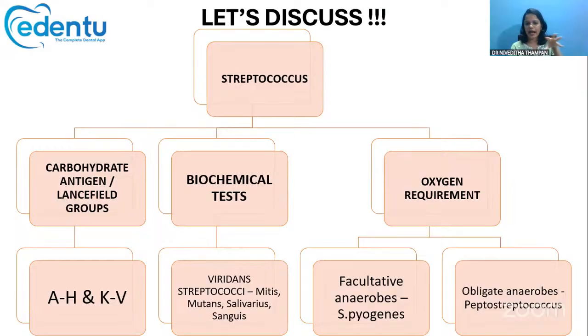Okay, excluding I and J, all the alphabets are there, from A till V. So that's called the Lancefield grouping. Then for Lancefield group A alone, there is a further subclassification of Streptococcus pyogenes, which is called the Griffith typing.